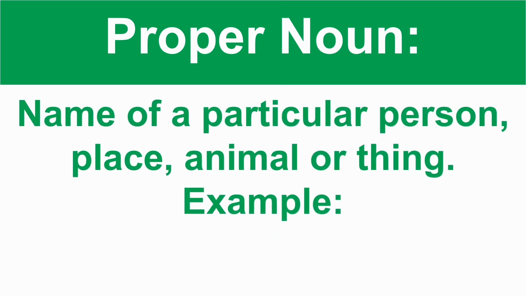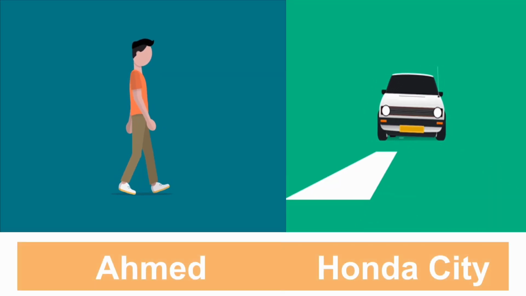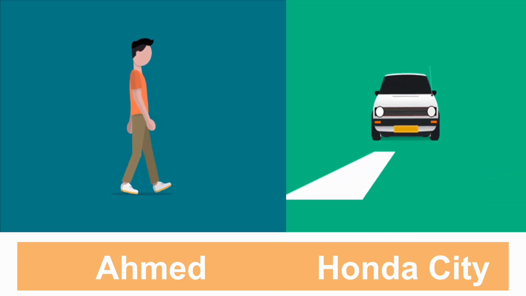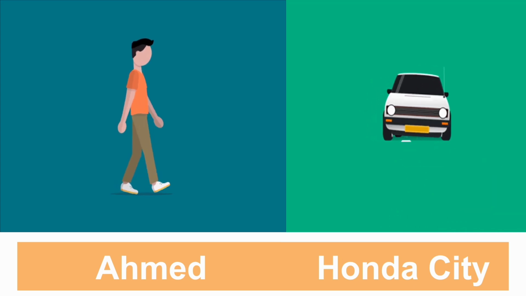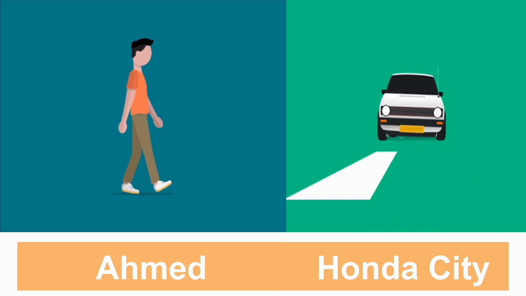Whereas proper noun is the name of a particular person, place, animal or thing. For example, Ahmed and Honda City. Previously, when we were talking about common noun, we named the person as boy. Boy could be anyone.